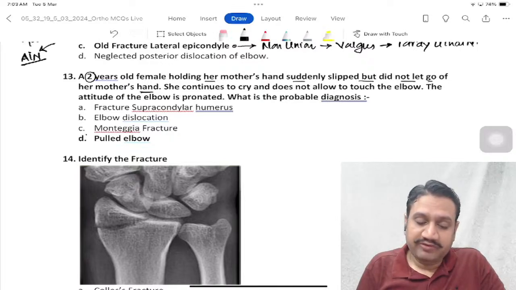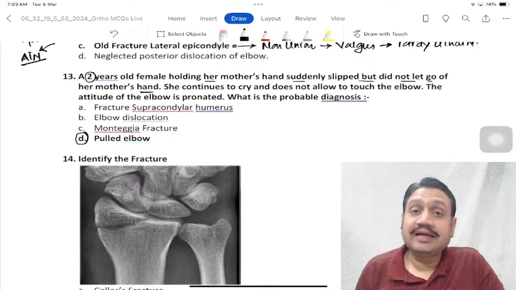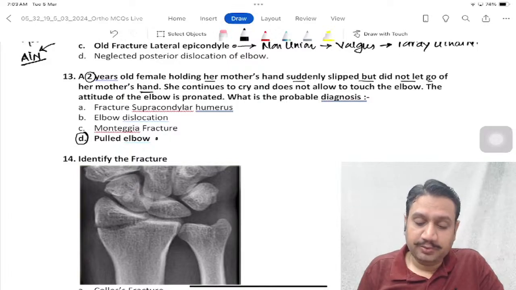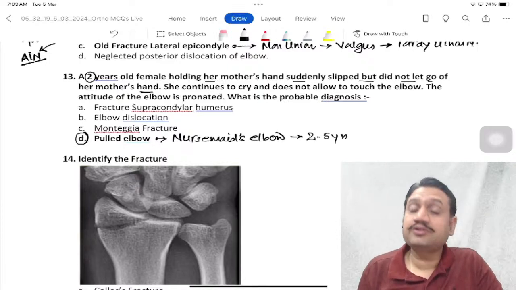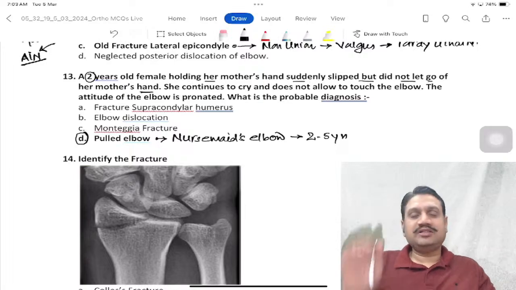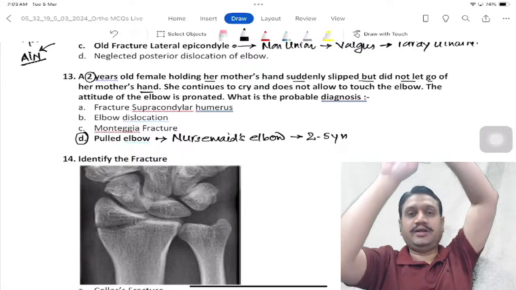We know that whenever the hand of a child is pulled, it usually leads to what? Pulled elbow. Other name for the pulled elbow we know is also called the nursemaid's elbow, right? That nursemaid's elbow is seen in the pediatric age group between 2 to 5 years of age. How does that happen? When somebody is holding the hand of the child and they just pull it, right?